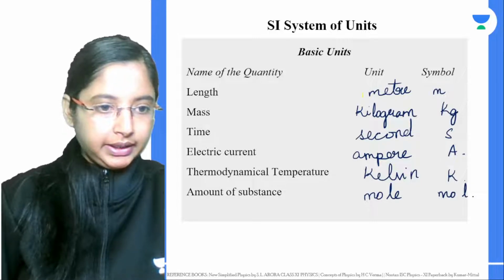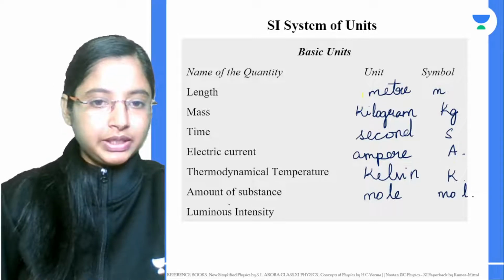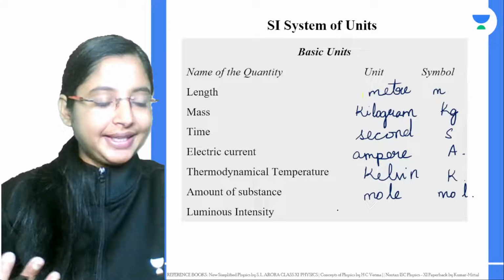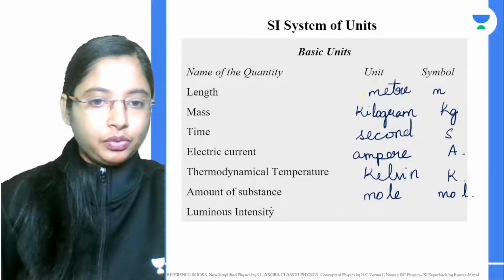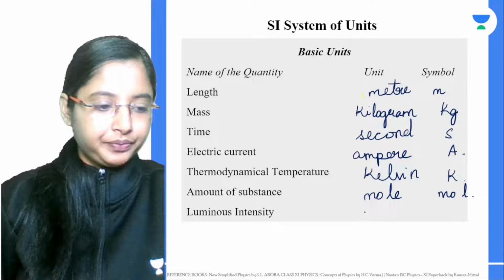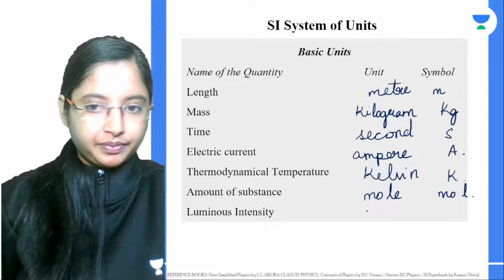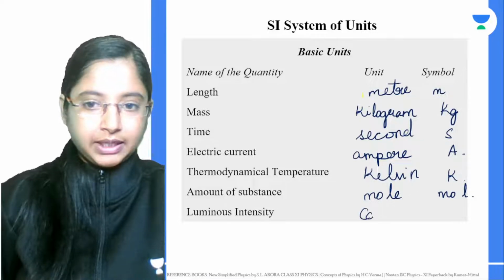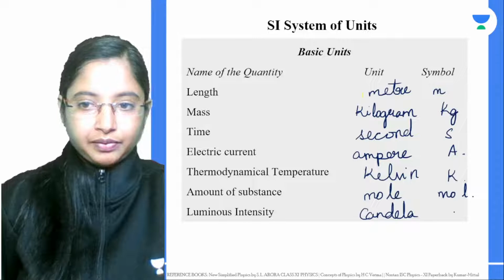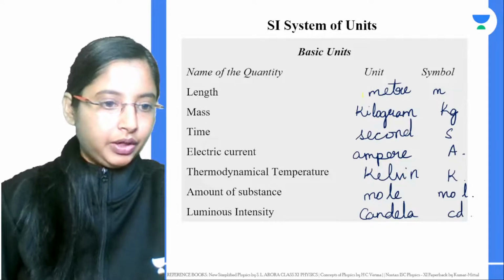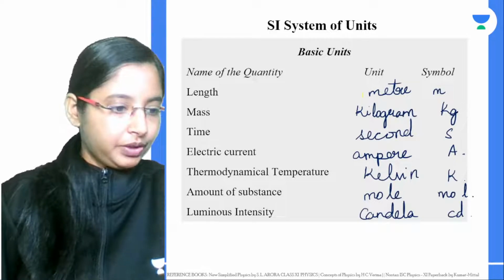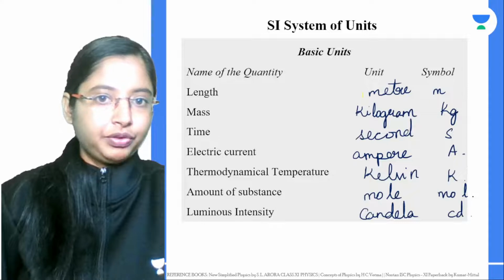And the next one is luminous intensity, which talks about the brightness of light. Luminous intensity is given by the candela, and we use cd as the symbol. Good job, Akshay, these are the basic units of your SI system.